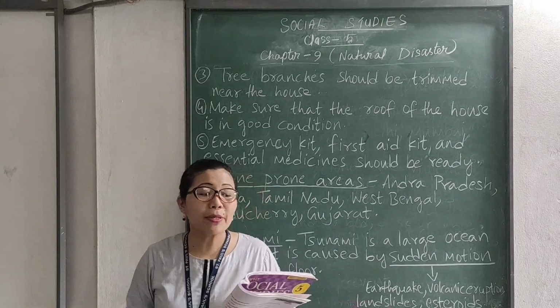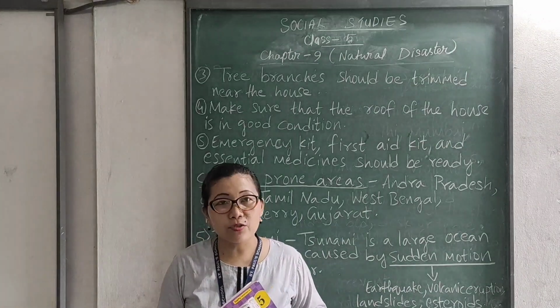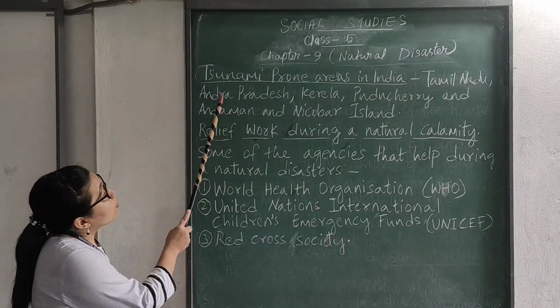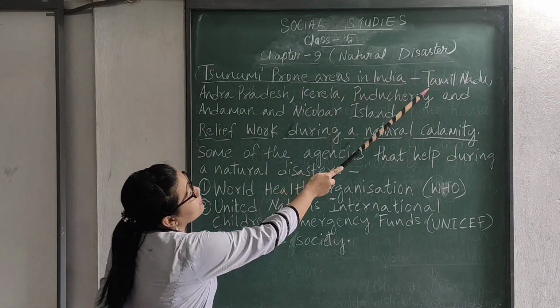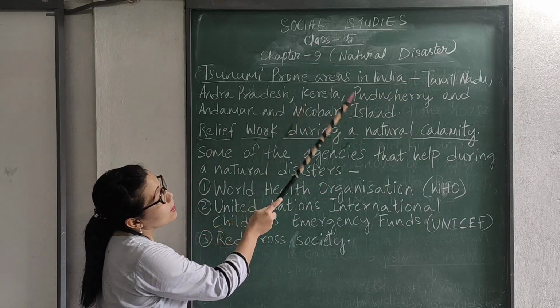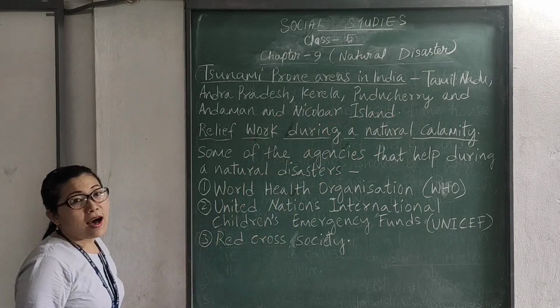And this was the biggest and most destructive disaster in history. Okay? Tsunami prone areas in India: Tamil Nadu, Andhra Pradesh, Kerala, Puducherry and Andaman and Nicobar Islands.